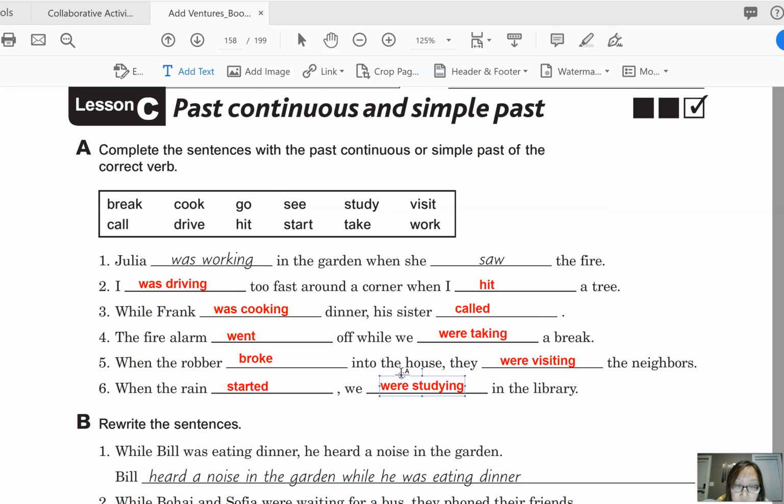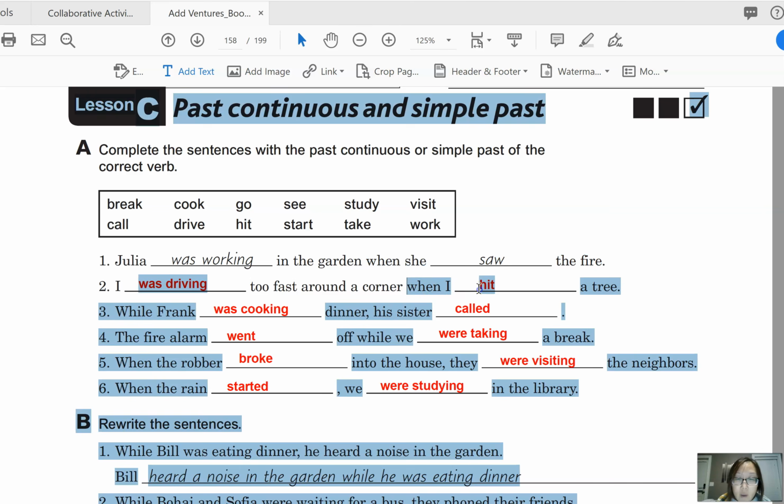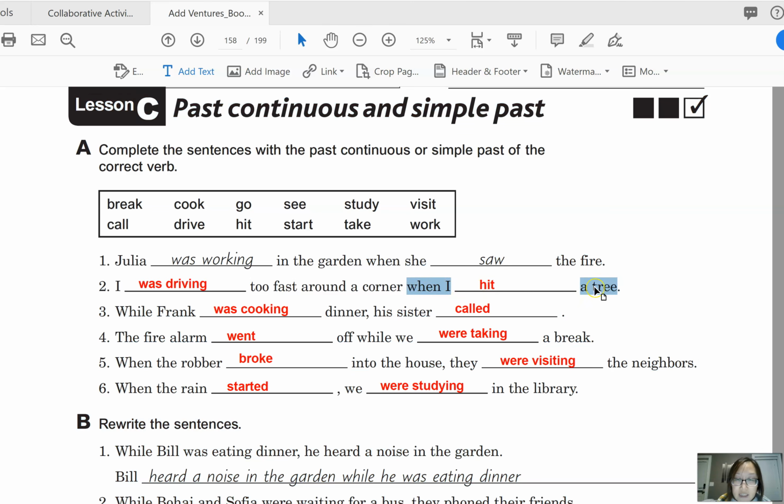Okay, so let me just go over a few of these sentences. So as you can see, hold on, sorry, just a second. Okay, yes. So when she saw the fire, this is the interruption. So we have to use the when clause, when she saw the fire, and it's past tense. Same thing here. When I hit a tree, this is also past tense. It's the interruption. So we use the when clause.